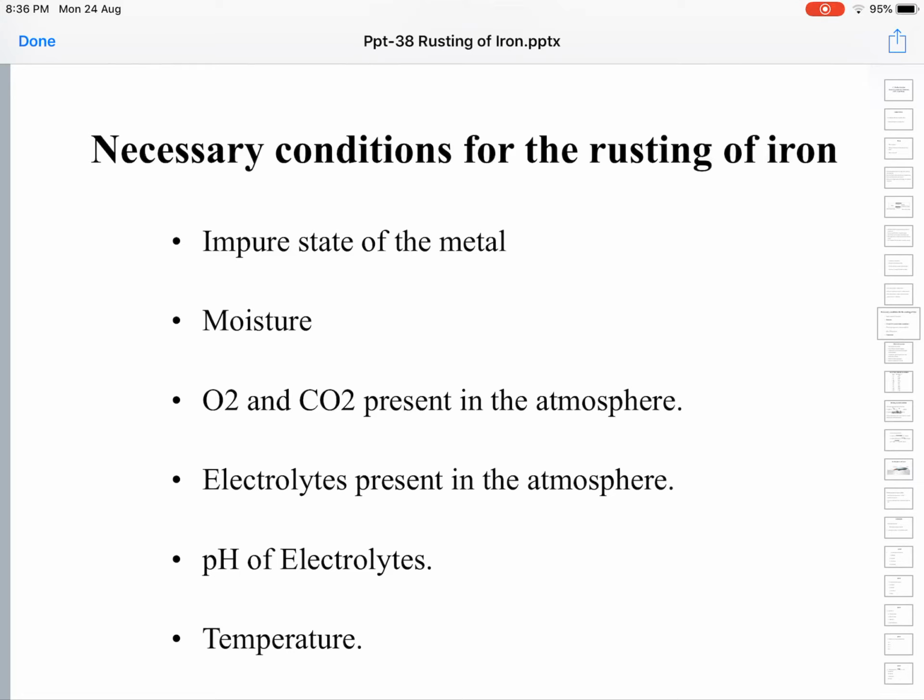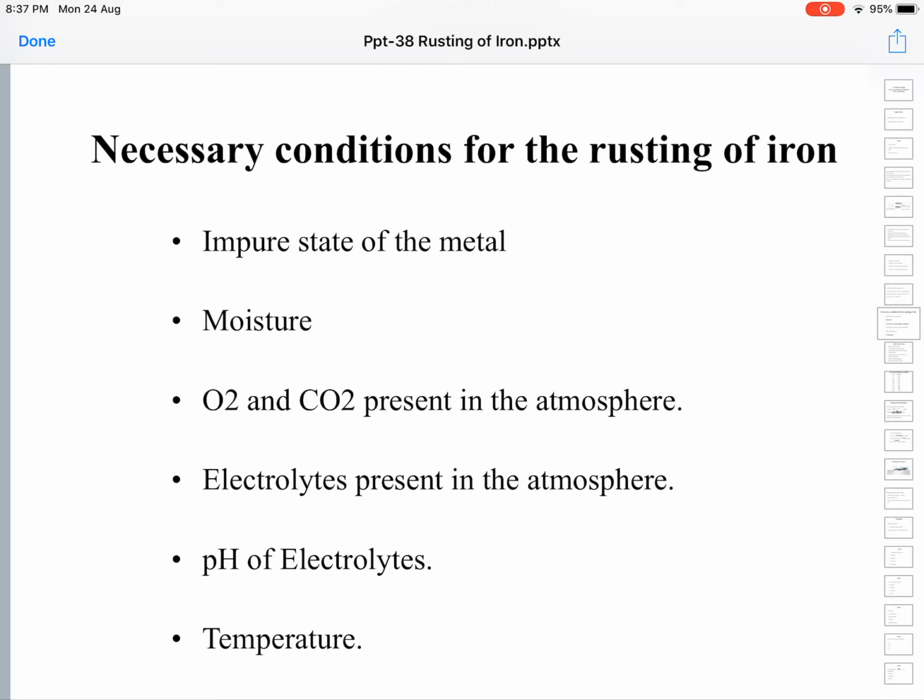We have seen earlier among the factors influencing the rate of corrosion that the impure state of the iron will increase the chances of rusting. The rate of rusting will be faster if impurities are present in the iron metal. The more the impurities, the faster the rate of rusting. The presence of moisture or humidity around the iron metal also increases the rate of rusting. It promotes the rusting.